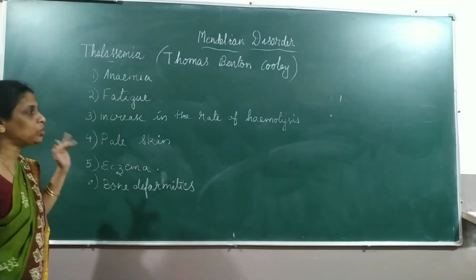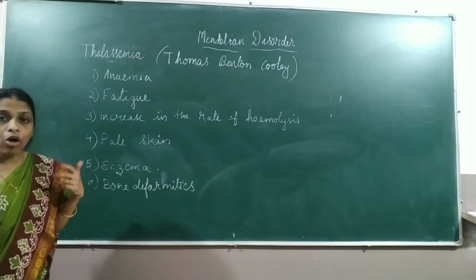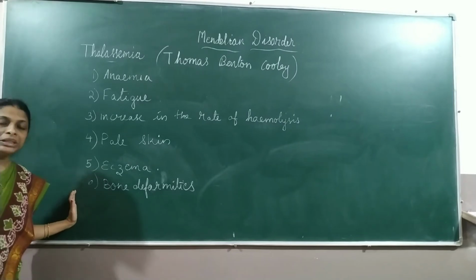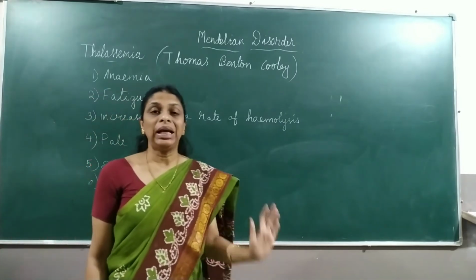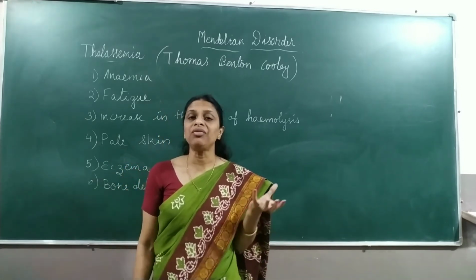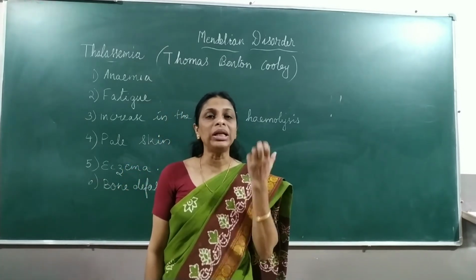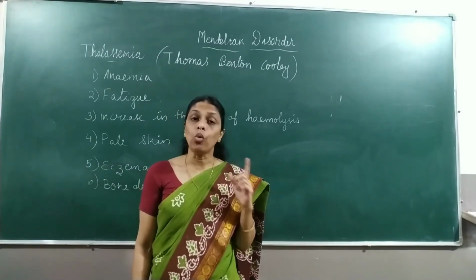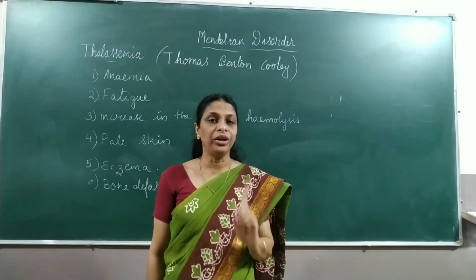So living individuals who are suffering from alpha thalassemia or beta thalassemia will be showing all these symptoms. Hope it's clear. So that is all about thalassemia. Sickle cell anemia is a qualitative disorder because it affects the quality of hemoglobin, whereas thalassemia is a quantitative disorder. That is the first point of difference.